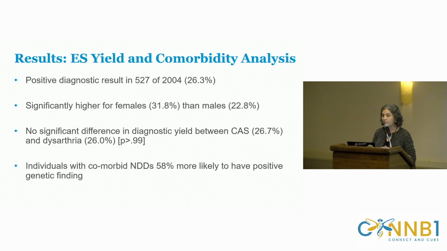So the main results: we had a positive diagnostic result in 26.3% of children, so pretty high yield. It was significantly higher for females than for males. This isn't unique to motor speech disorders. We find this across a lot of neurodevelopmental difficulties, so we do find a higher yield in females more generally. There wasn't a significant difference in the diagnostic yield between apraxia and dysarthria, and that's interesting. The genetic studies in the past have looked exclusively at apraxia. To my knowledge, no one's looked at dysarthria, but I think we definitely should, because there's a really high yield there too. And then individuals who had things like autism or global delays were more likely to have a positive genetic finding.